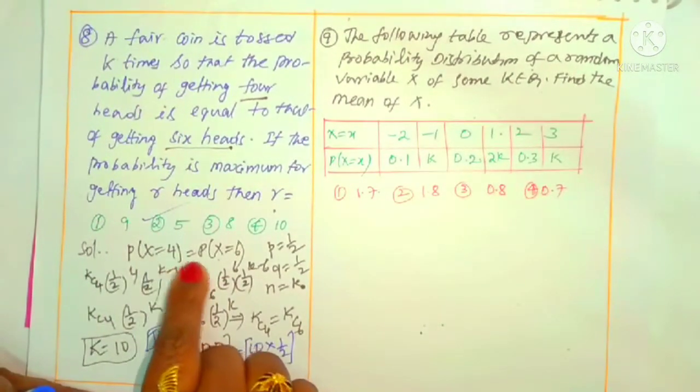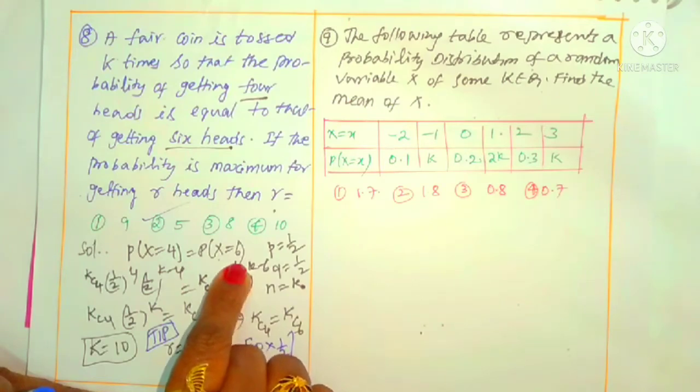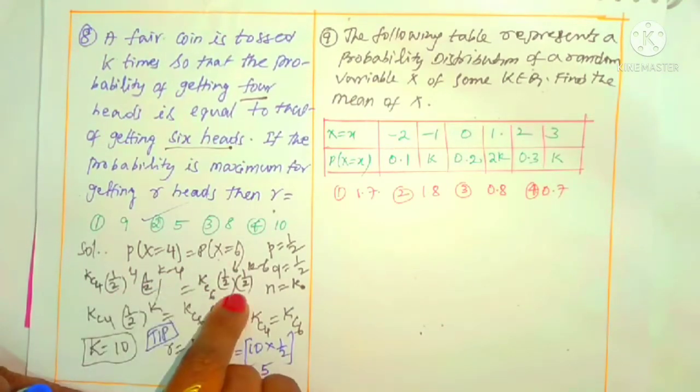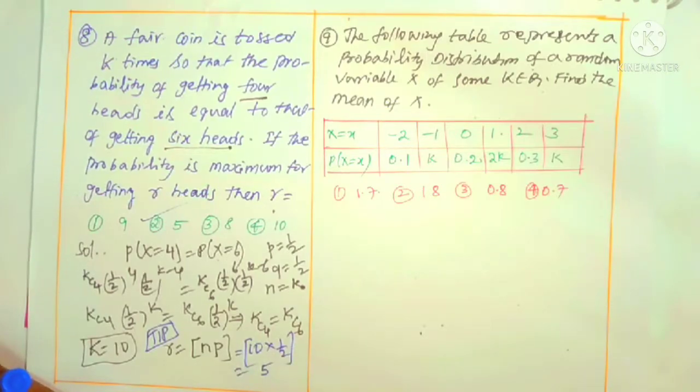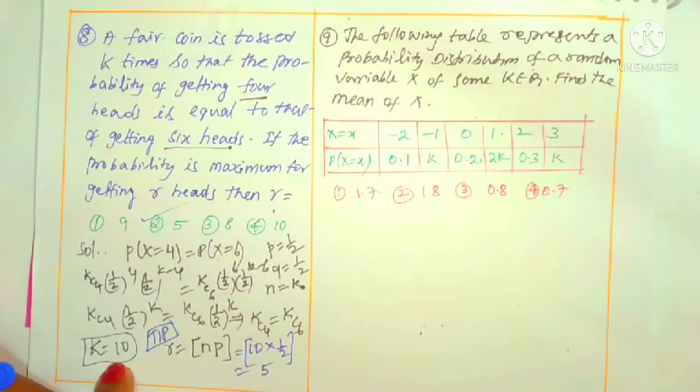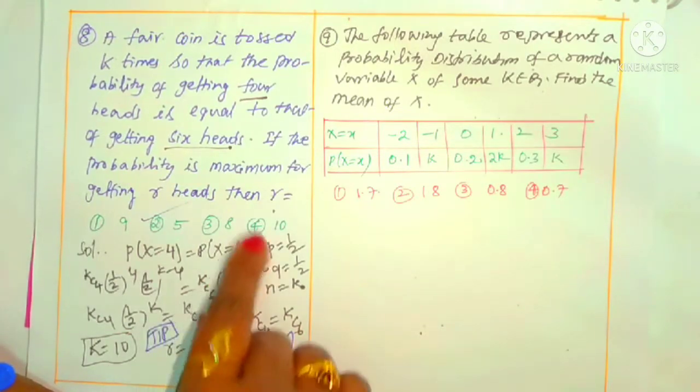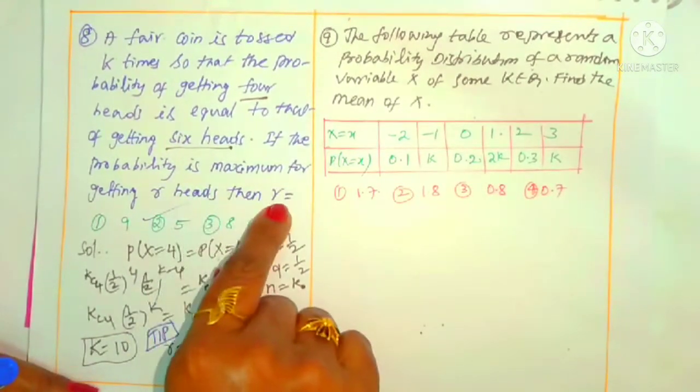Means P of x equal to 4 is equal to P of x equal to 6. According to the binomial distribution I used, (1/2)^k cancels. Finally nC4 is equal to nC6 is left over. According to the permutations and combinations concept, n value is 4 plus 6, that is 10. If you know n is equal to 10, it is asking if the probability is a maximum, then r